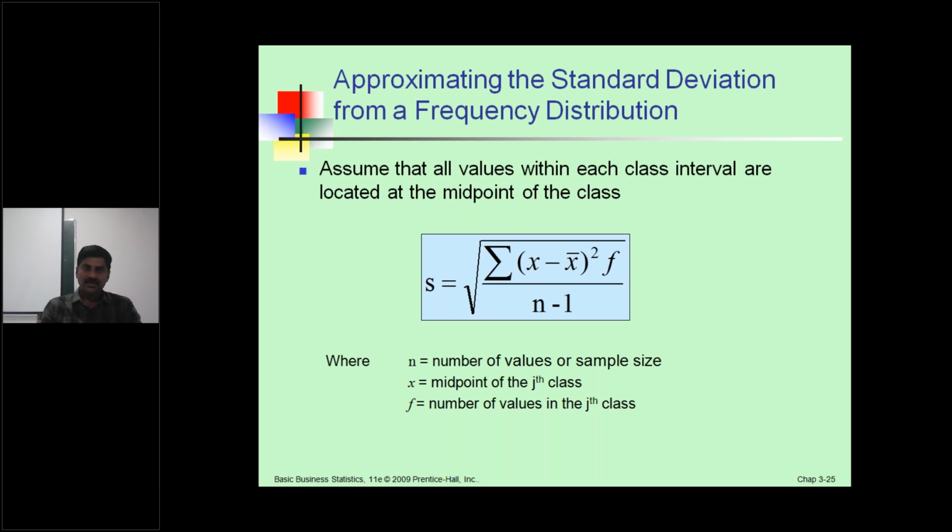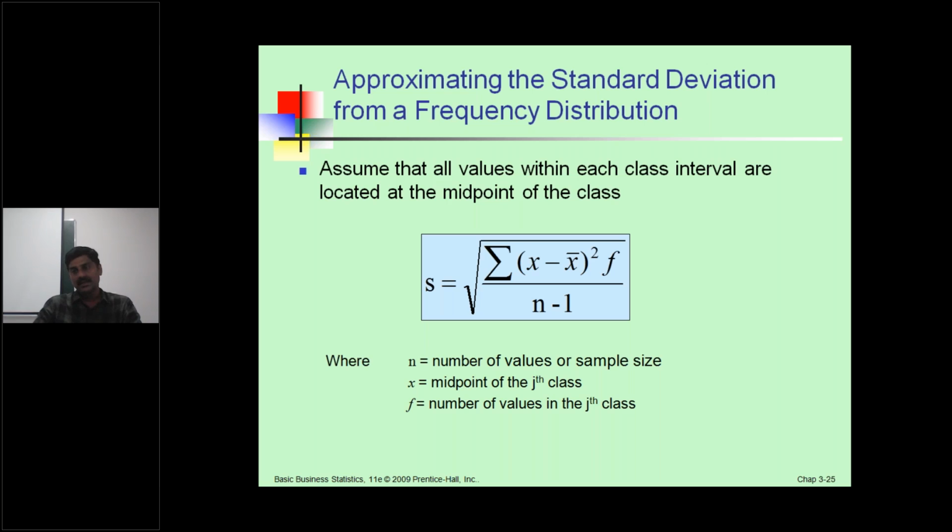Approximating the standard deviation from a frequency distribution. Assume that all values within each class interval are located at the midpoint of the class. The sample standard deviation s equals the square root of the summation of (xi minus x bar) whole squared, times frequency f, divided by n minus 1.